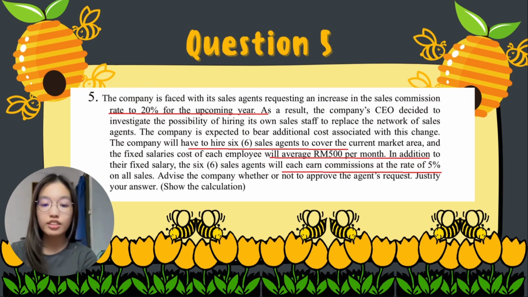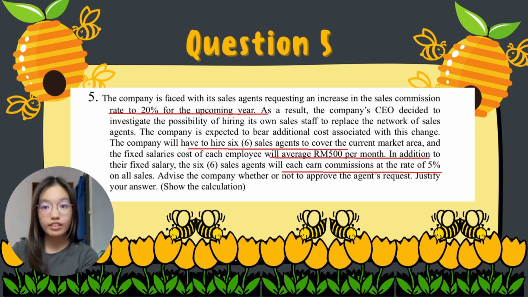And here is the question. You can see that the company is faced with its sales agents requesting an increase in their sales commission to 20% for the upcoming year. As a result, the company CEO has decided to hire their own sales agents, and 6 sales agents will be given a fixed salary of 500 per month. In addition to their fixed salary, the sales agents will also earn 5% commission on all sales.